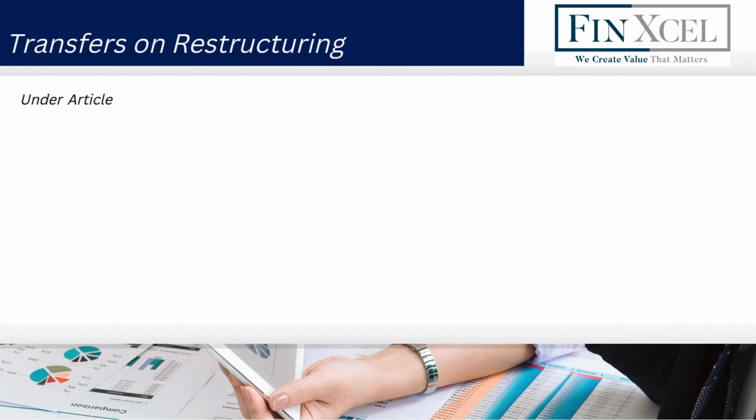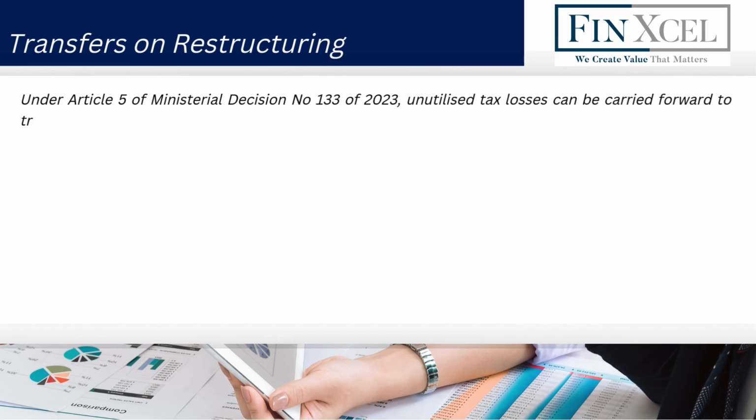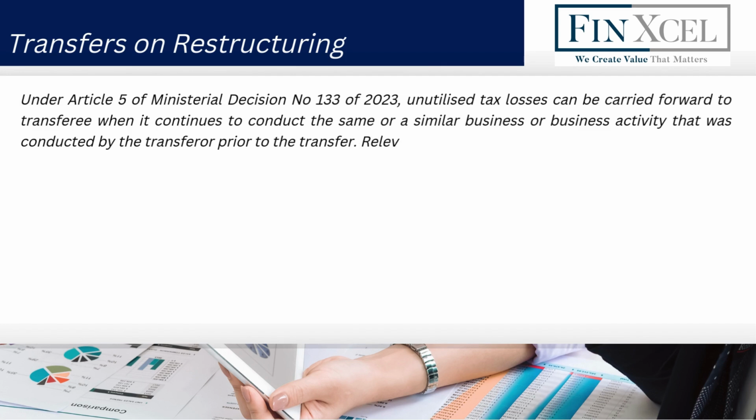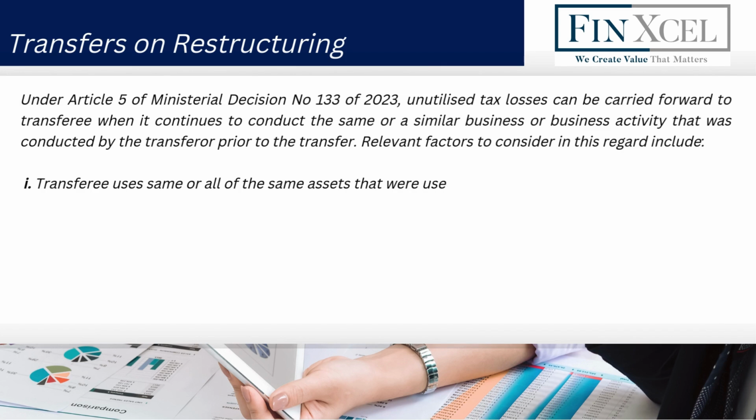Under Article 5 of Ministerial Decision No. 133 of 2023, unutilized tax losses can be carried forward to transferee when it continues to conduct the same or a similar business or business activity that was conducted by the transferor prior to the transfer. Relevant factors to consider in this regard include: transferee uses same or all of the same assets that were used by the transferor prior to the transfer.